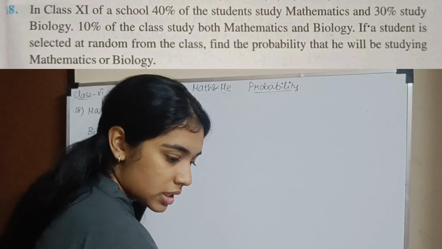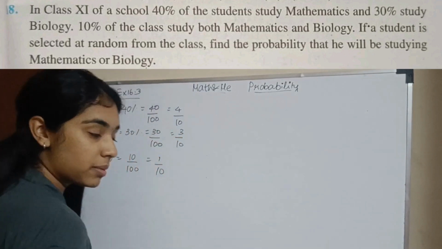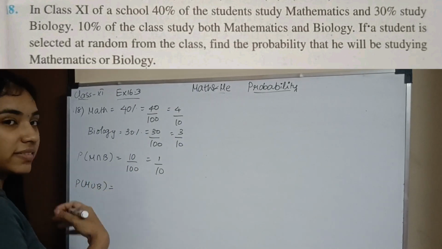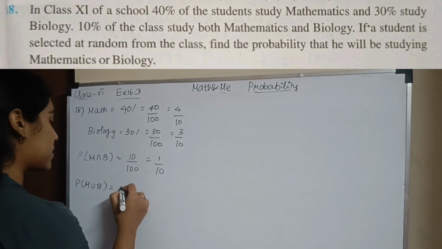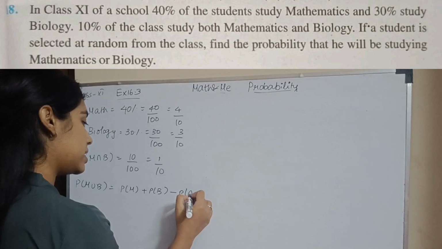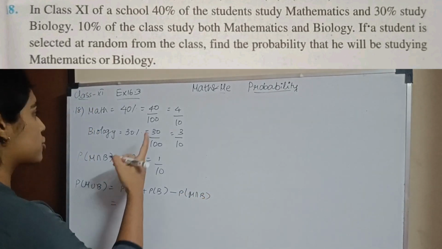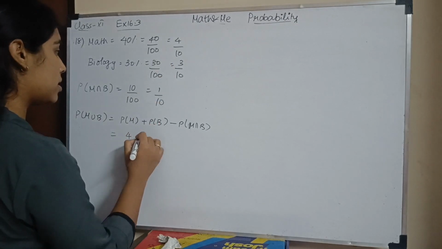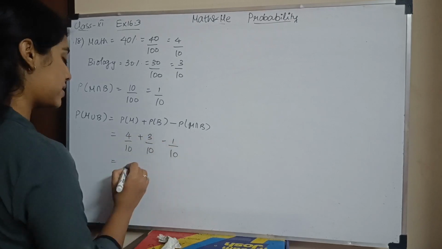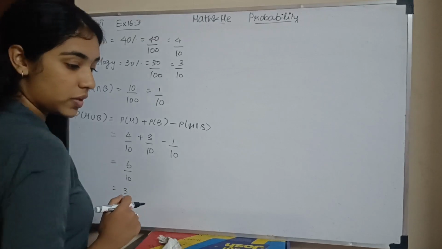Okay. If a student is selected at random from the class, find the probability that he will be studying mathematics or biology. Mathematics or biology means union. Once you write down whatever is given, it is very easy. Probability of math plus biology minus their intersection. Substituting values, I have 4 by 10 plus 3 by 10 minus 1 by 10. So 4 plus 3 is 7, 7 minus 1 is 6. 6 by 10 simplifies to 3 by 5. Okay.